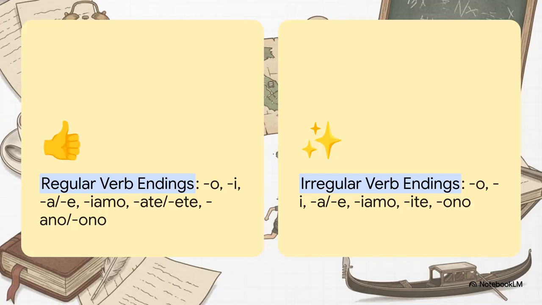Okay, check this out. Look closely. On the left, you've got your standard regular verb endings. On the right, the irregular ones. See it? They're almost identical. You've still got your O, your A, your EI, your IAMO. The endings are not the problem. The real trick, the so-called irregular part, is the stem, the beginning of the verb. That's the part that changes, and that is the code we are about to crack.